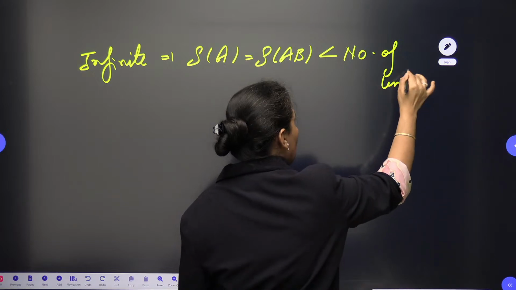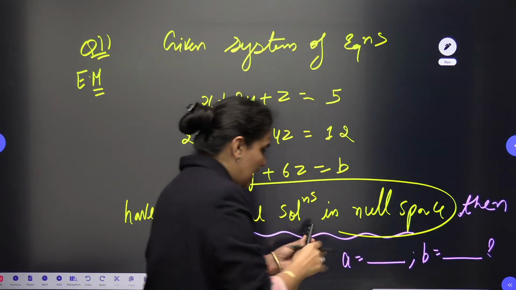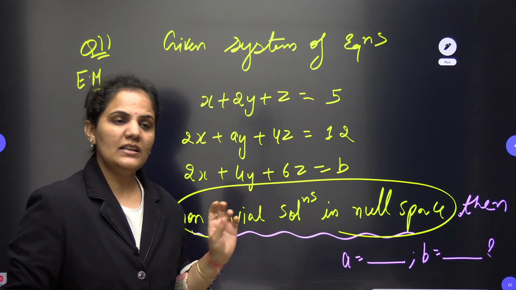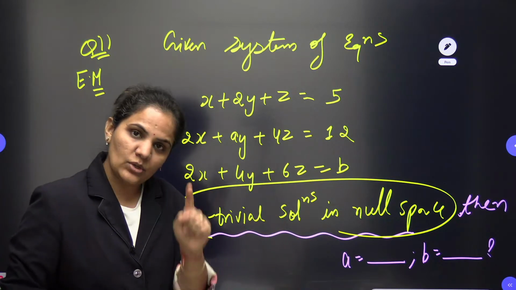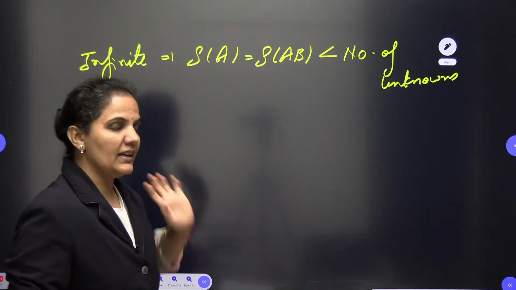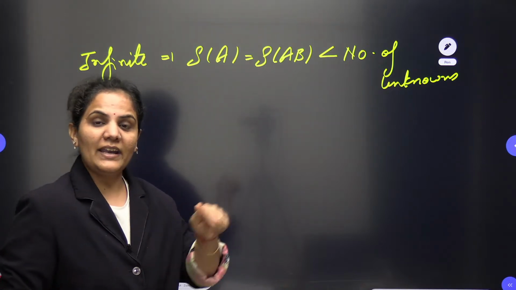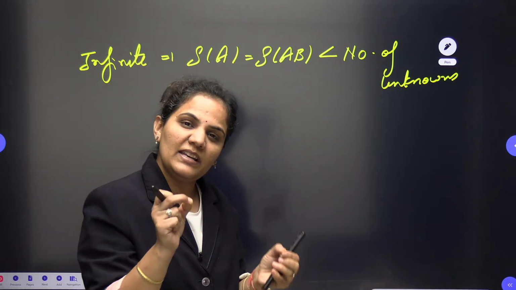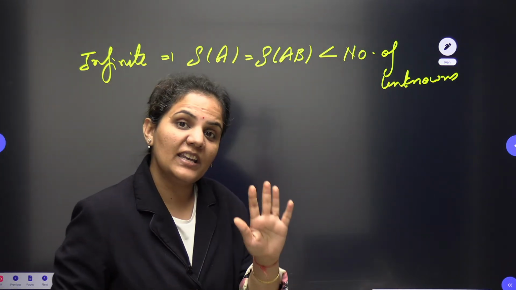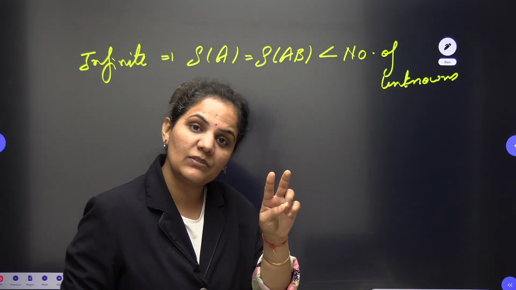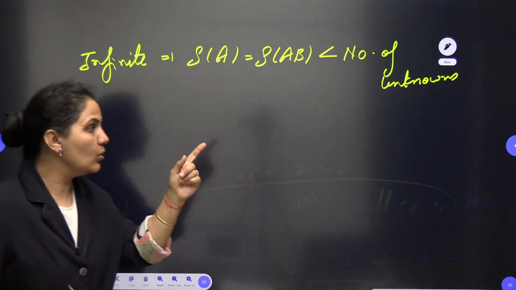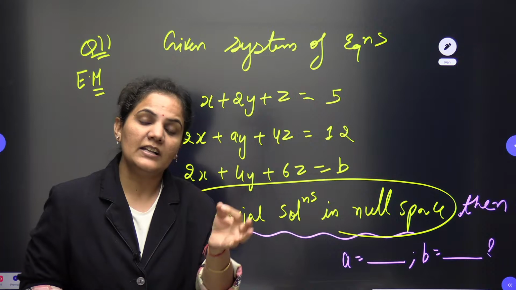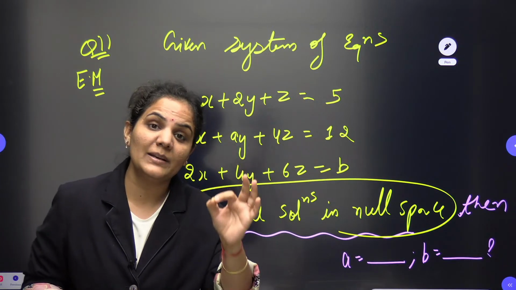Every student can read the line written here: we are having a non-trivial solution in null space, or you can read one more line, that we are having an infinite number of solutions, or you can read that rank of A equals rank of AB is less than the number of unknowns. But can you see one very specific line here? The rank of A and rank of AB are equal but less than the number of unknowns. Look at how many unknowns you are having. You are having 3 unknowns, x, y, z. So 101% your rank will be less than 3.